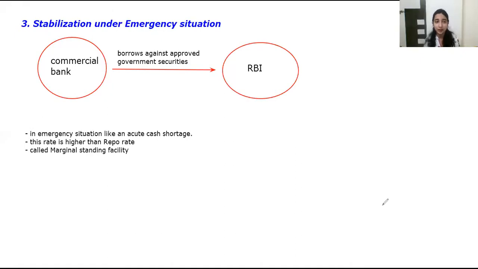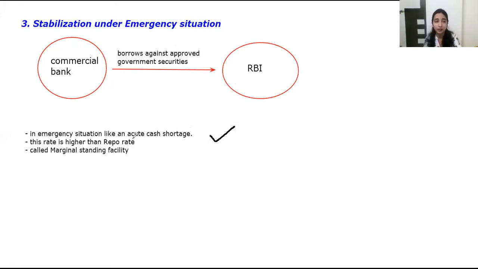Now, in these kinds of emergency situations, the commercial banks borrow from the RBI against government securities. They will sell their government securities and they will borrow money. Now, this they will do only in the case of emergency, like acute cash shortage. They do not have money. They need money in an emergency. So what will they do? They will borrow with this condition.